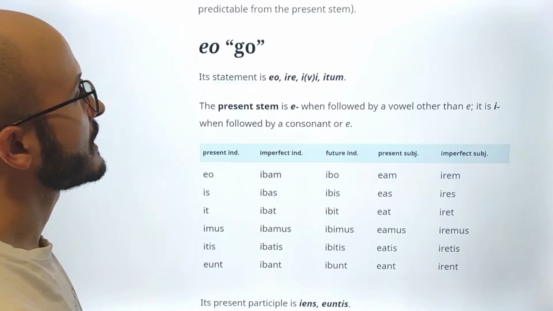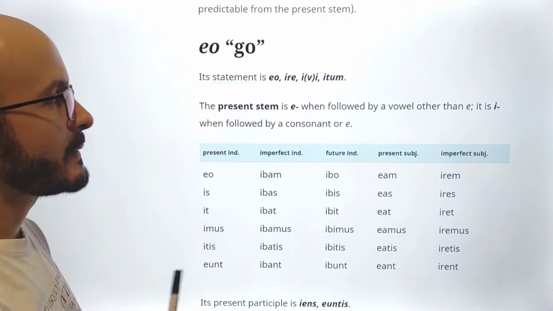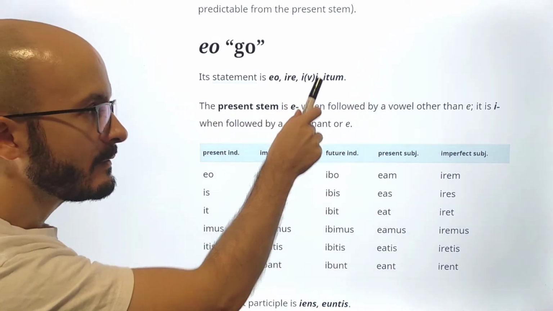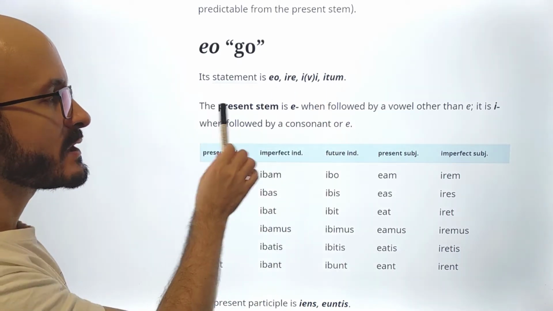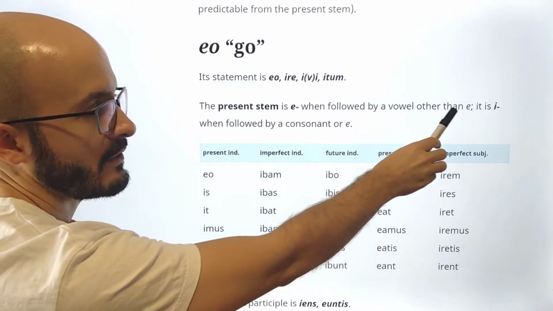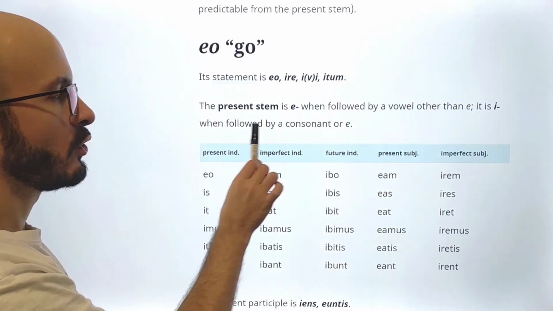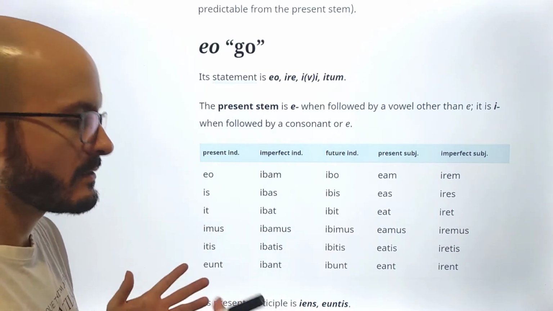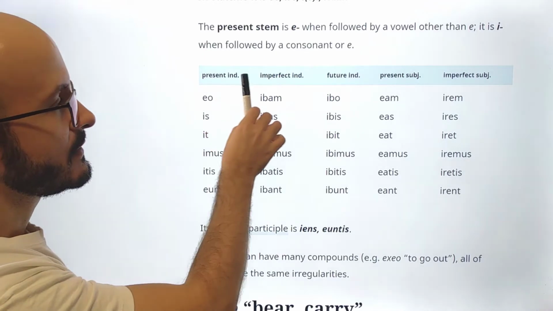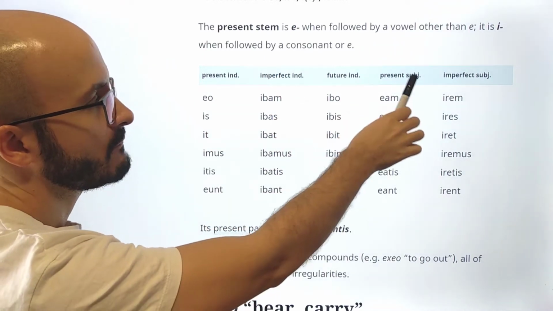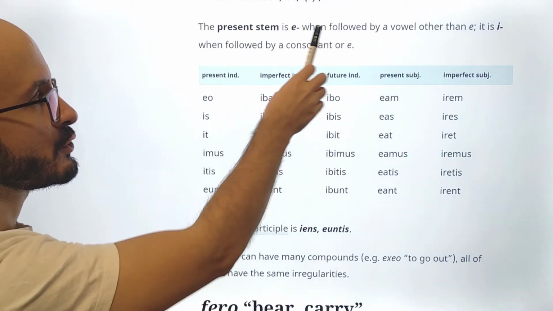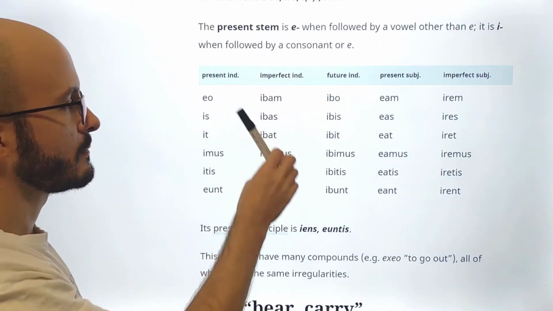Let's start with eo, go. Its statement is eo, ire, ivi, or most commonly ii, and then itum. The present stem is e, only e, when followed by a vowel other than e. It is i when followed by a consonant or e. Okay, so quite simple. So here we have present indicative, imperfect indicative, future indicative, present subjunctive, imperfect subjunctive. So here we see this distribution, which we just mentioned.